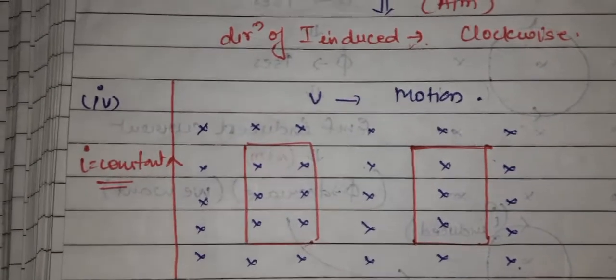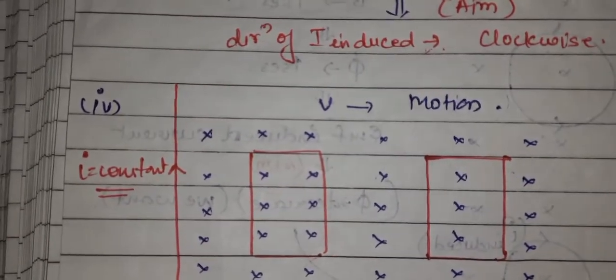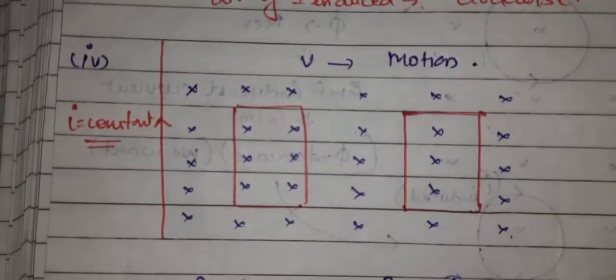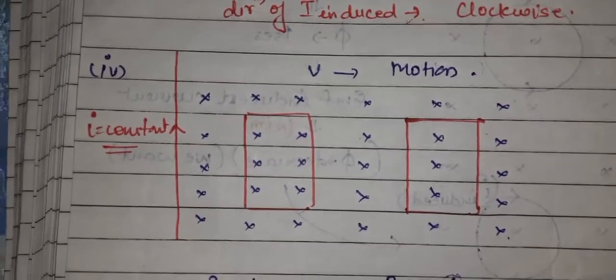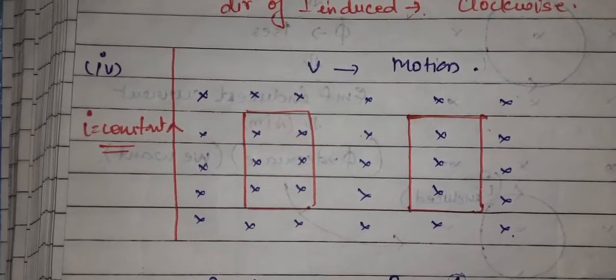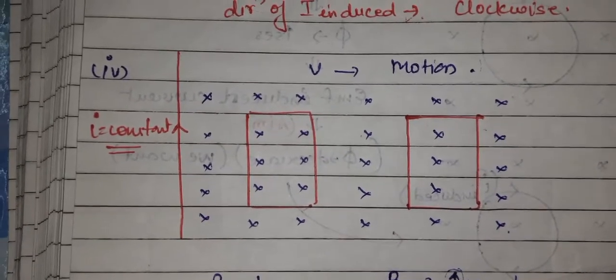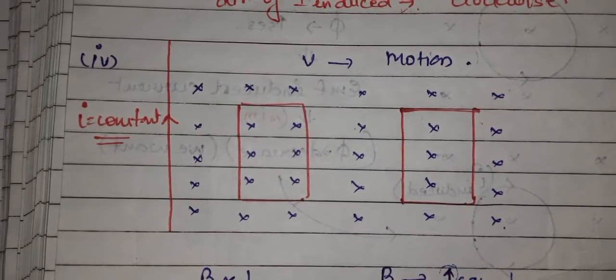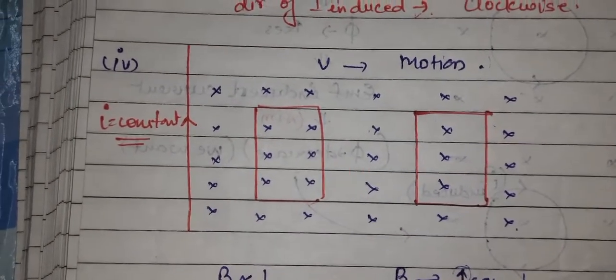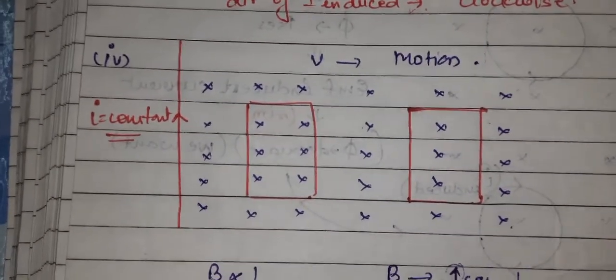This is all about the questions based on finding the direction of the induced current with the help of Lenz's law. In the next example, we will study the magnet and coil example given in your NCERT, explaining the same concept with the help of a coil and a magnet. In the next video, we will study that.